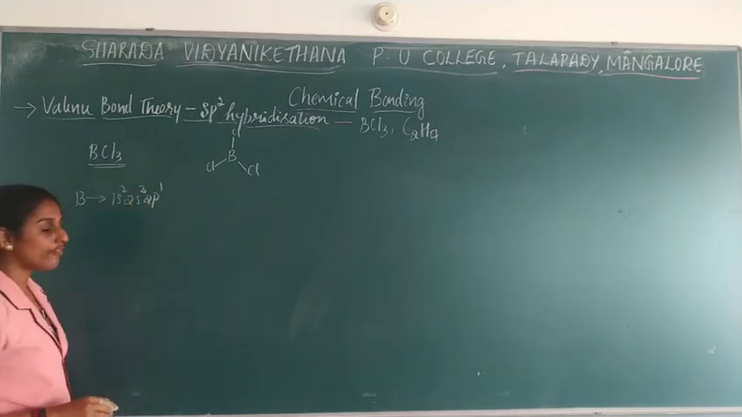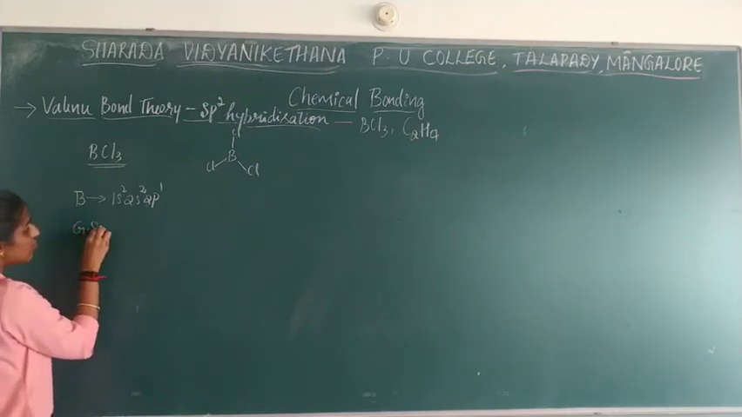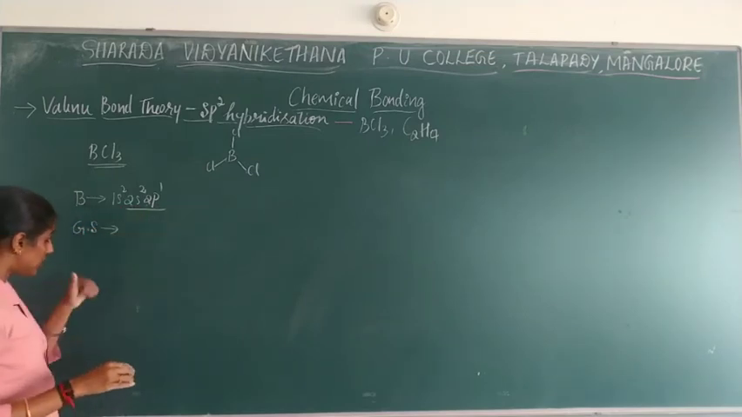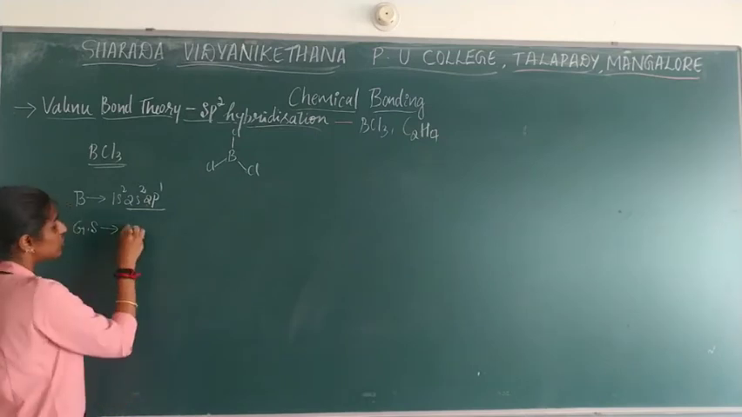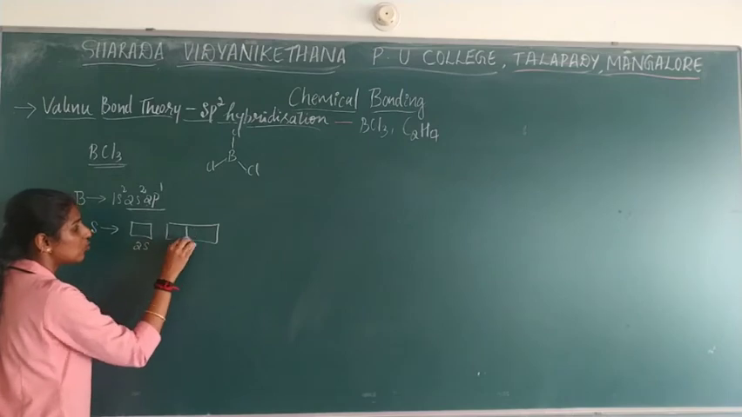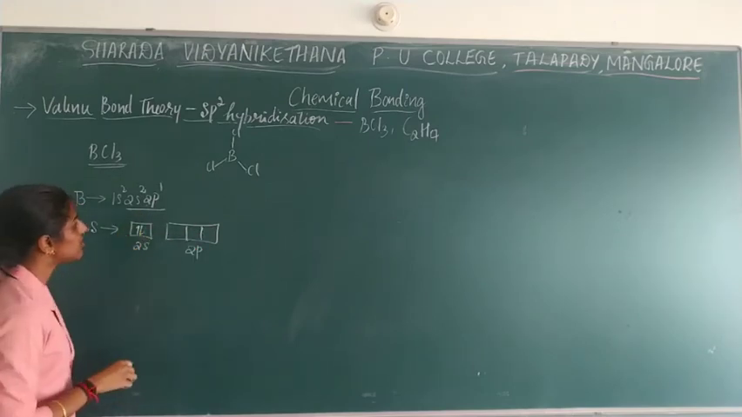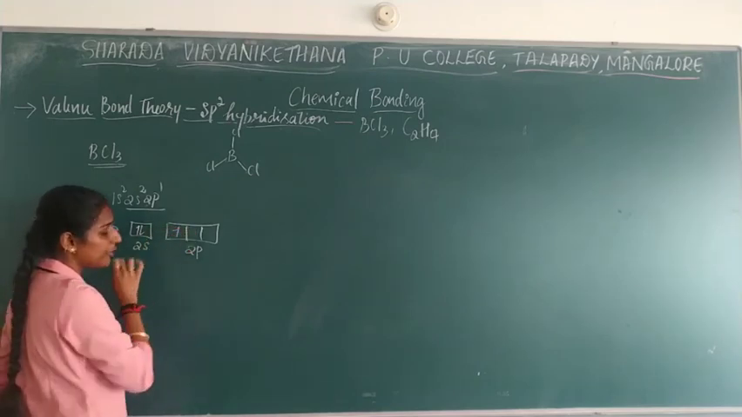This is the electronic configuration of boron, right? So write the electronic configuration in the ground state, only for the last shell. That is for the second shell, 2s as well as 2p. 2s is having 2 electrons, and 2p is having only 1 electron.